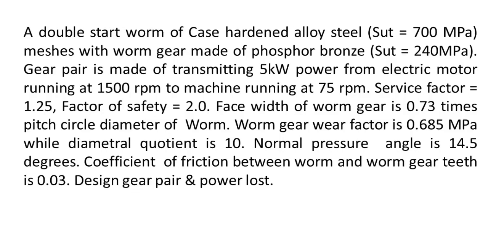Worm gear wear factor, right? It is 0.685 megapascal and your diametral quotient, small q, is 10. Your normal pressure angle phi n is 14.5 degrees. Coefficient of friction between the worm and worm gear teeth, that is your mu, is 0.03. Then it is said that you have to design the gear pair and the output power, that is your power lost.